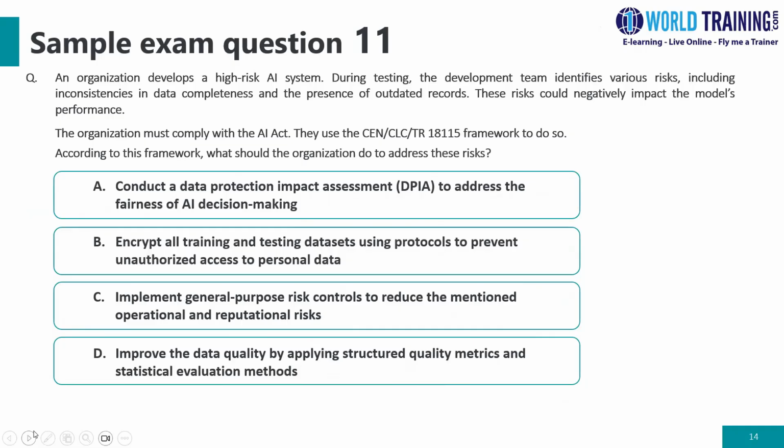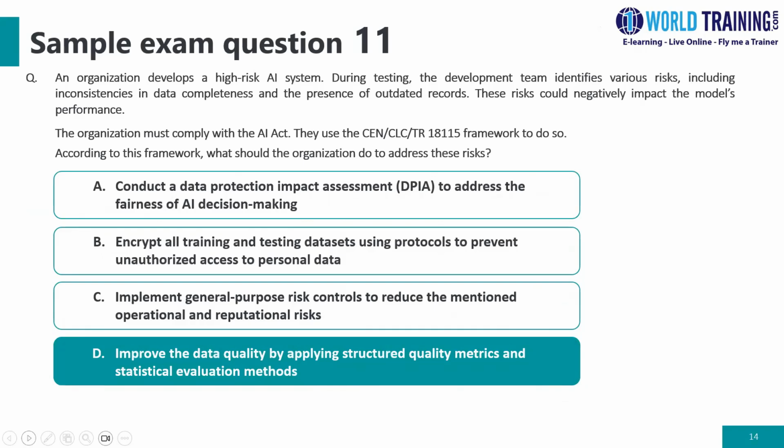Option A, conduct the data protection impact assessment, DPIA. Encrypt all the training and testing data sets using protocols to prevent unauthorized access to personal data. Option C, implement general purpose risk controls to reduce the mentioned operational and reputational risk. Option D, quality metrics and statistical evaluation methods. The right answer for this is option D, where the organization wants to improve the data quality by applying structured quality metrics and should statistically do the evaluation methods.